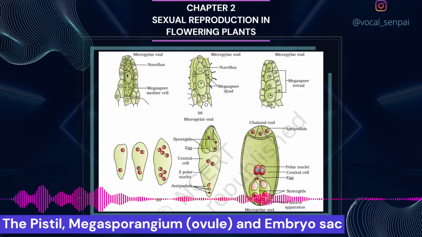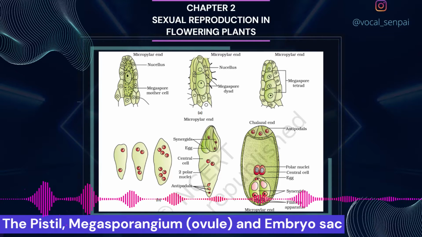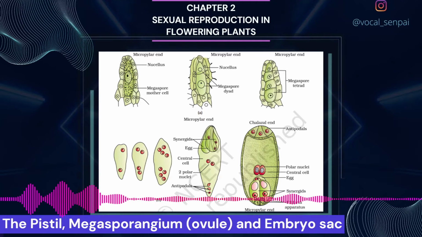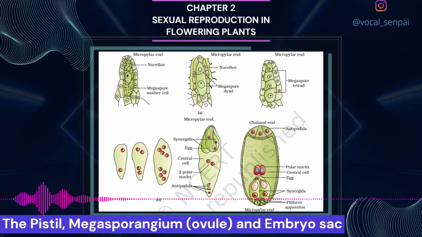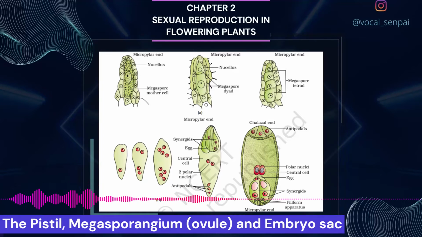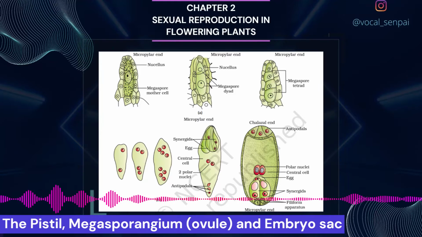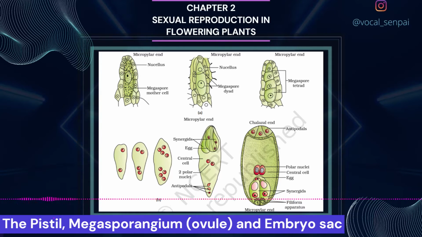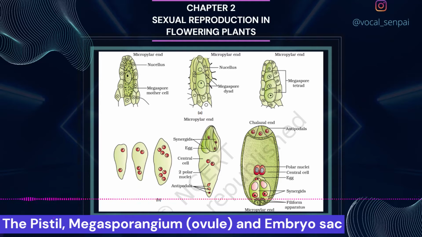Let us study formation of the embryo sac in a little more detail. Figure 2.8b. The nucleus of the functional megaspore divides mitotically to form 2 nuclei which move to the opposite poles, forming the 2-nucleate embryo sac. 2 more sequential mitotic nuclear divisions result in the formation of the 4-nucleate and later the 8-nucleate stages